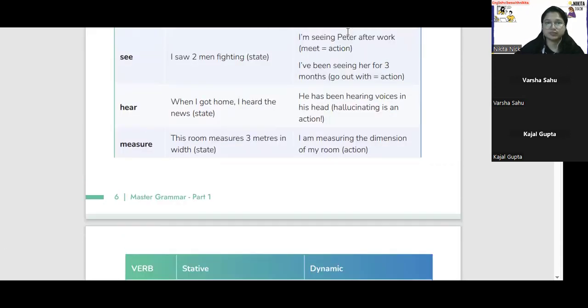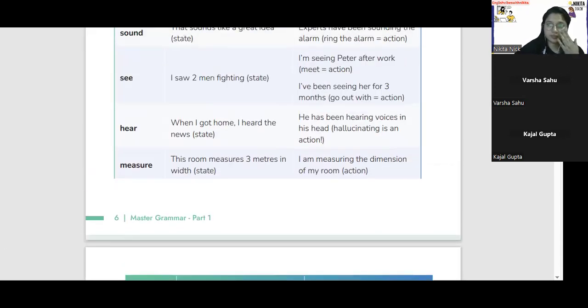See, I saw two men fighting. Okay, this is state. Saw. I saw two men fighting. Okay, so you saw two men fighting. Men, man. So I saw two men fighting.